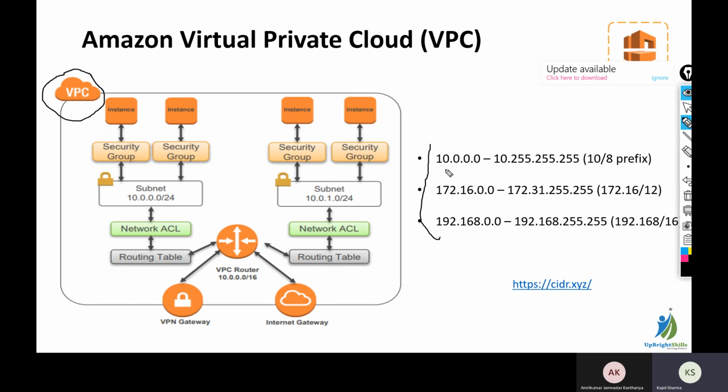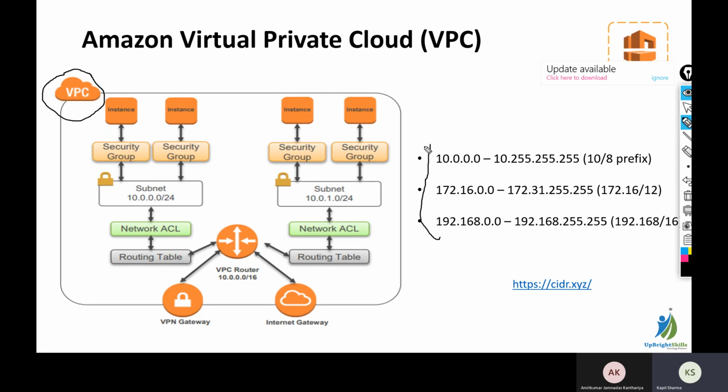Ranges can be like 10.0.0.0/8, and the other range is 172.16.0.0/12. Then 192.168.0.0/16, right? This is something we generally use for home networks or basic networking.